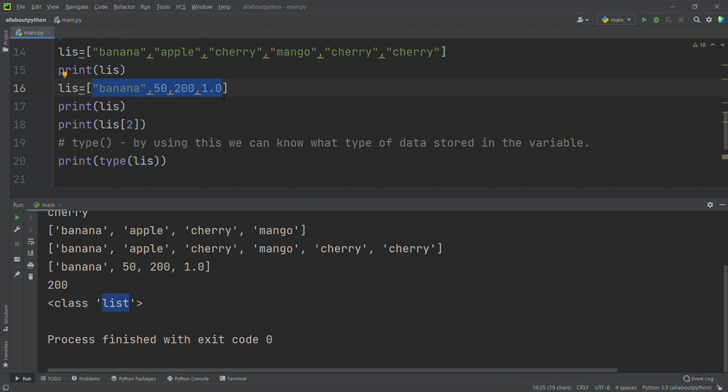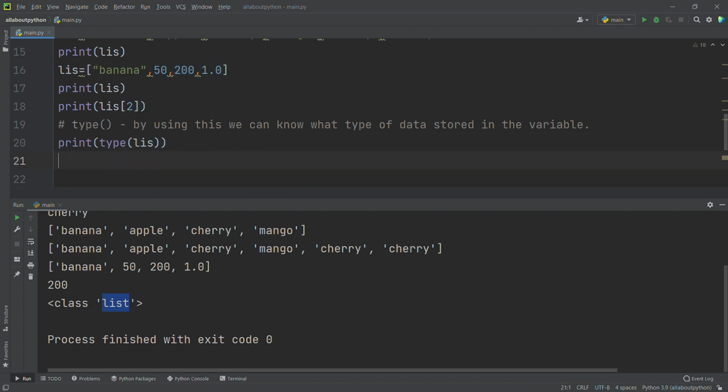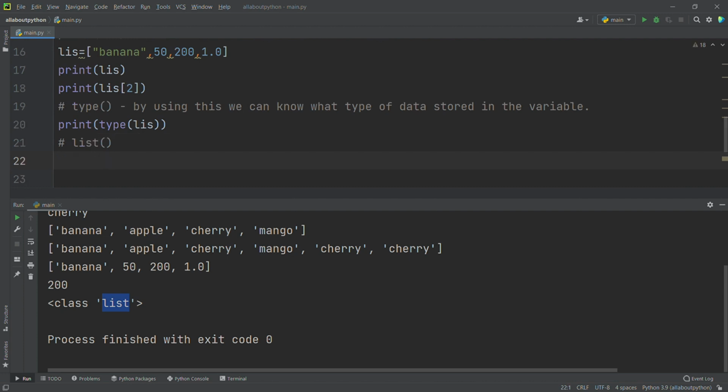Now you may question, is this the only way to create a list? Are there any other ways to create a list in Python? Yes, we have. We can simply create by using the square brackets, or we can use the list constructor. By using the list constructor, we can create a list.